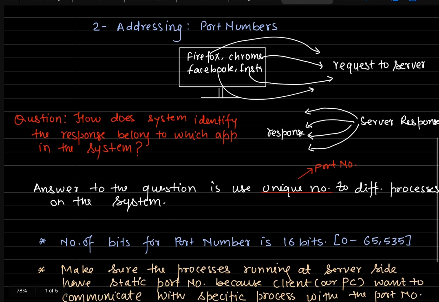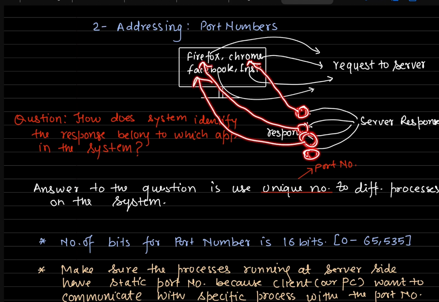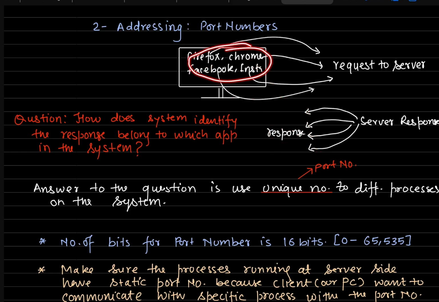Now suppose these responses come back, and this one goes to Firefox, this goes to Chrome, and this one to another. But how will the computer decide which response belongs to which one?